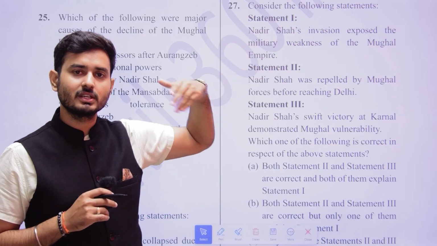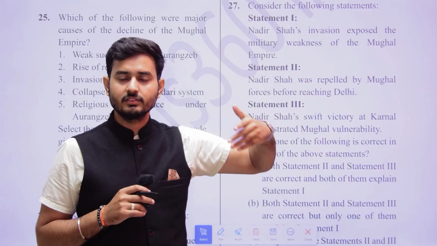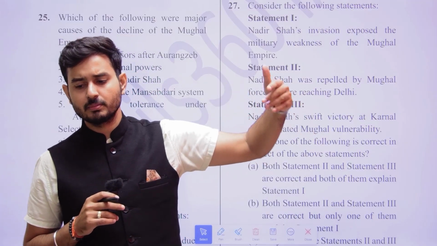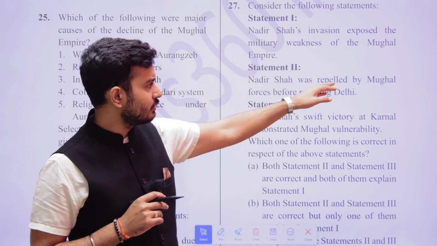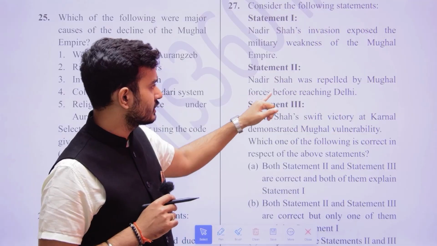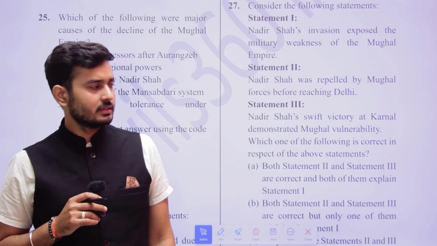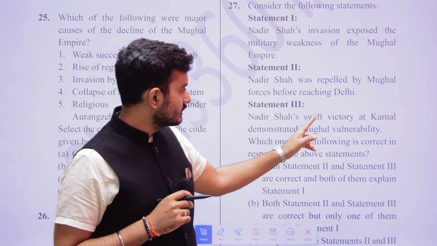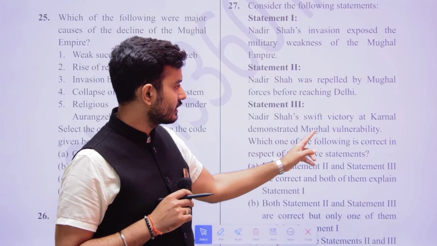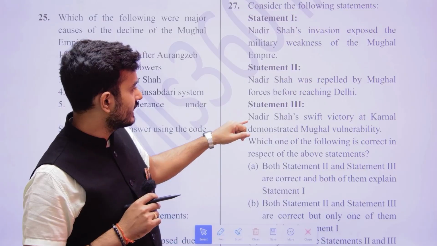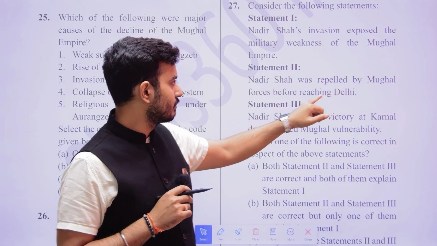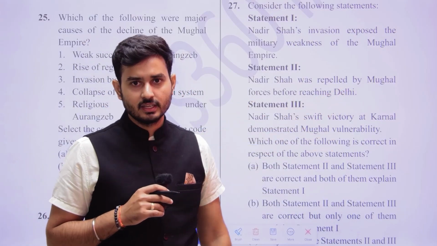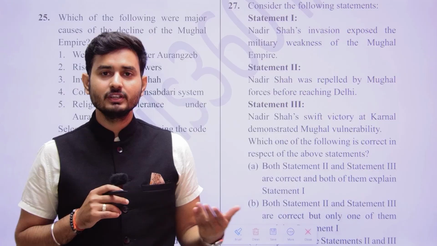If you have read Nadir's invasion and the decline of the Mughals properly, you can easily solve this question. Then, Nadir Shah was repelled by Mughal forces before reaching Delhi. Then, Nadir Shah's swift victory at Karnal demonstrated Mughals' vulnerability. Statement 3 is correct, statement 1 is correct, but was Nadir Shah repelled, that means defeated?